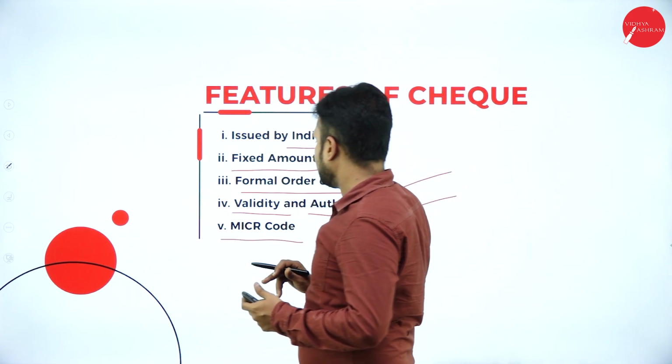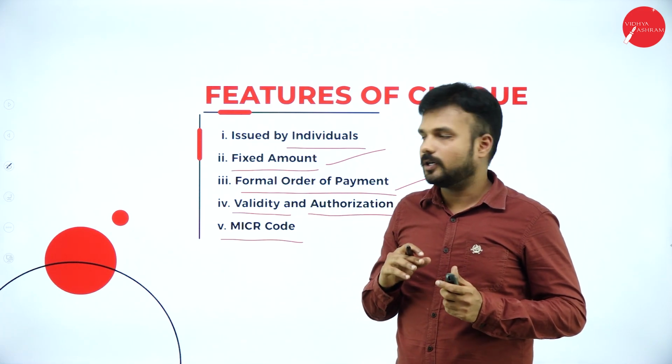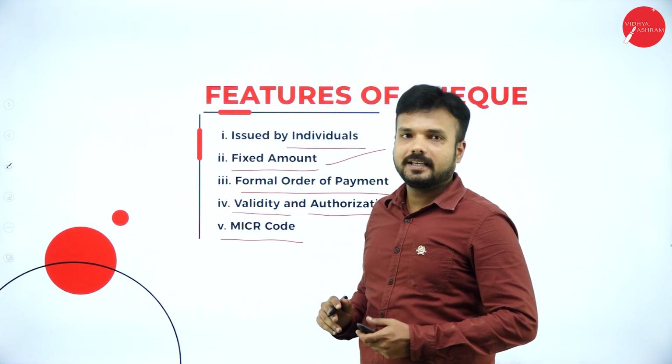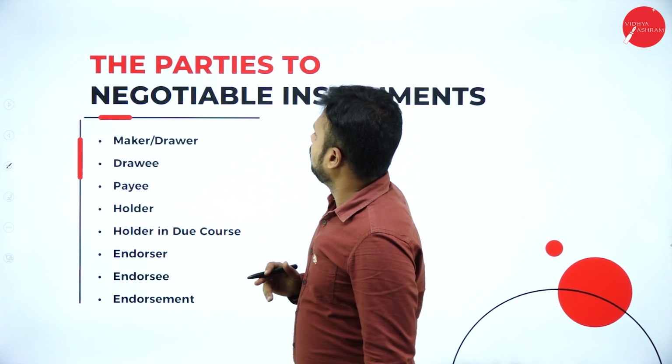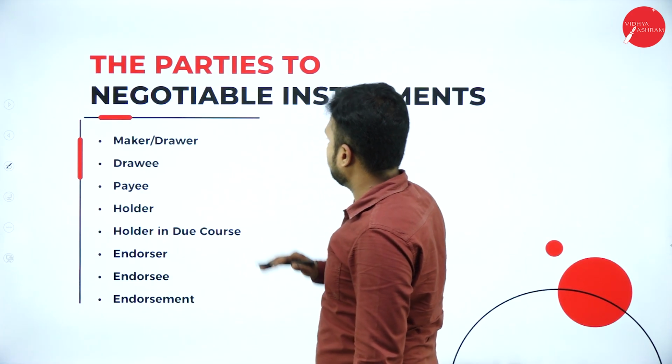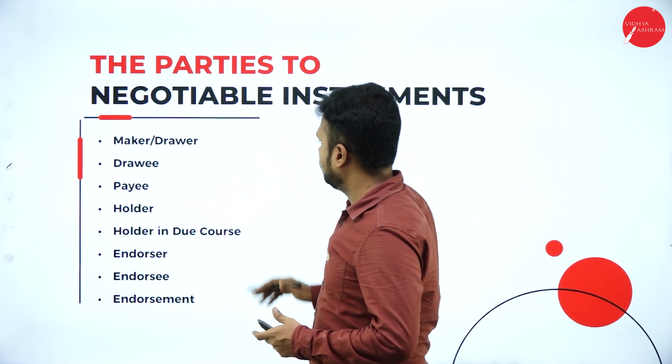MICR code means in every check you can notice a 9-digit MICR code. Okay, it is nothing but magnetic ink character recognition. It will be mentioned in black ink. The parties of negotiable instruments. So who are all the parties present in terms of a negotiable instrument?